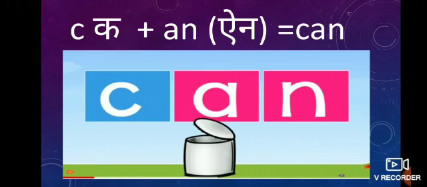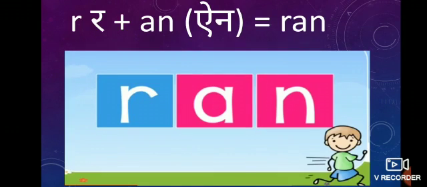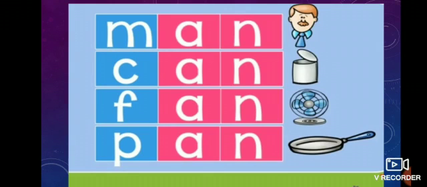The phonic sound of cursive letter C is K. K and can. F and fan. The phonic sound of cursive letter F is F. F and fan. R and ran. The phonic sound of cursive letter R is R. R and ran. Let's revise.